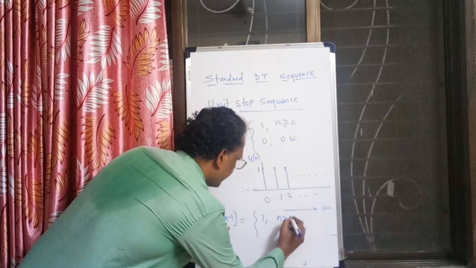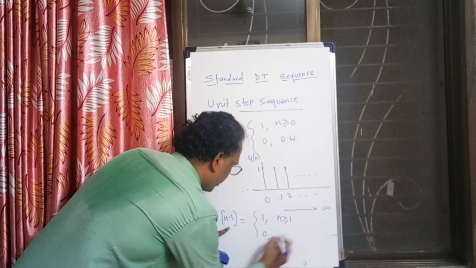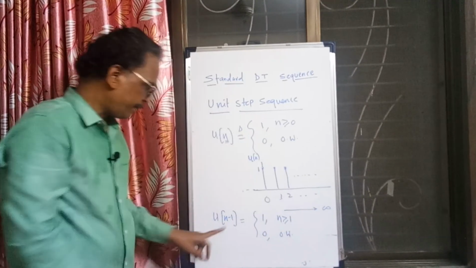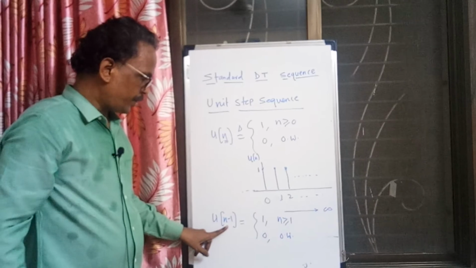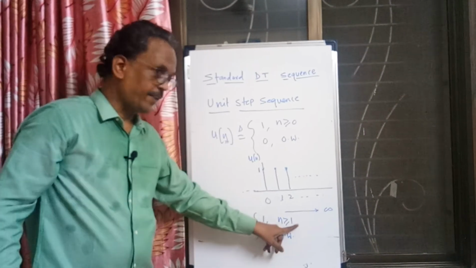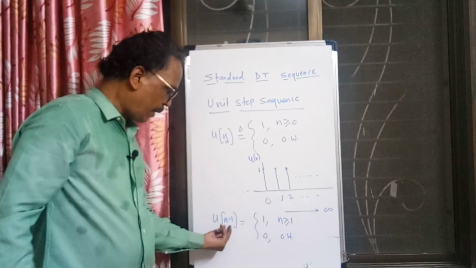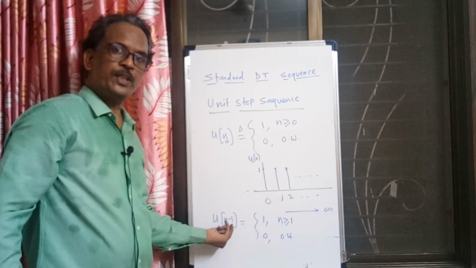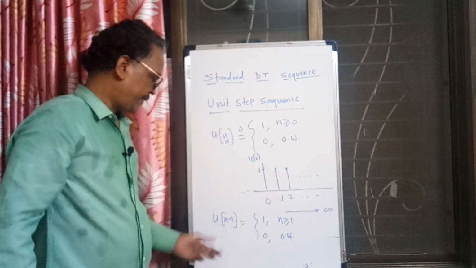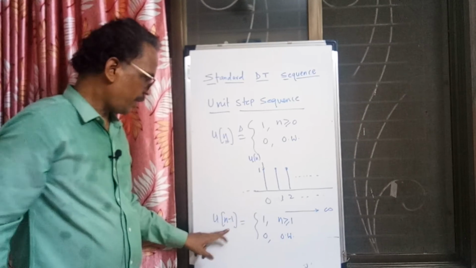When n minus 1 is greater than or equal to 0, u of n minus 1 is a sequence which starts from n equal to 1, not from 0, because when n minus 1 is 0, that is when n equal to 1. So it is 0 up to there, and 1 onwards.